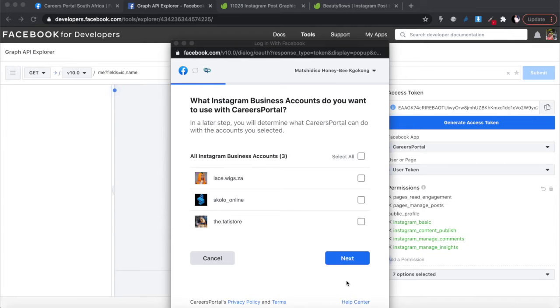I know I've already connected it from the Facebook page. What I did is that I went on my phone, because you can't do this online. I went to my phone, so you can find the Instagram app. And in the Instagram app itself, make sure you convert that account to a business page. And the way you would do that, even though I can't show you on the screen, just follow with me. If you have the Instagram app open, all right, you would log in with your careers portal, whatever page you want to convert into a business page. And then you would go to your profile of that account. And once you reach the profile of that account, you click on the settings.